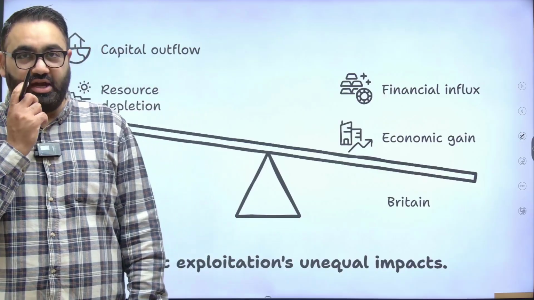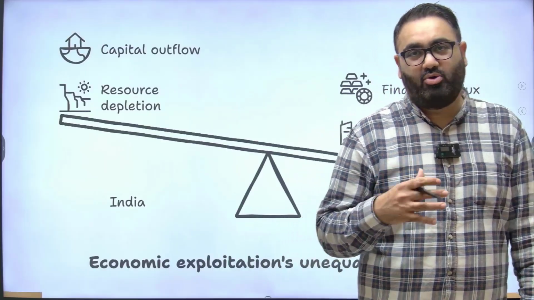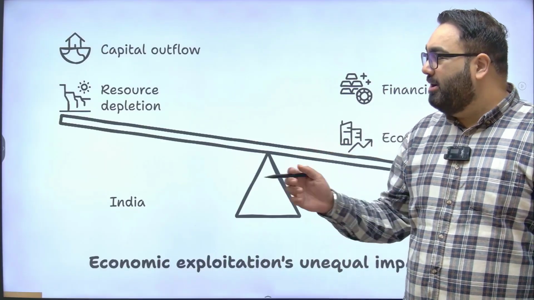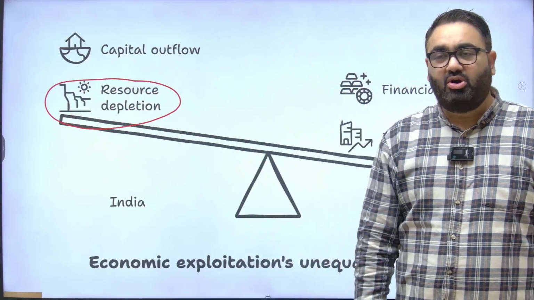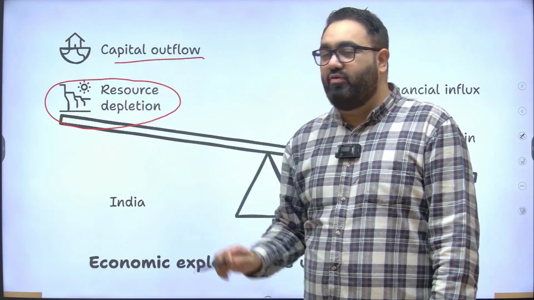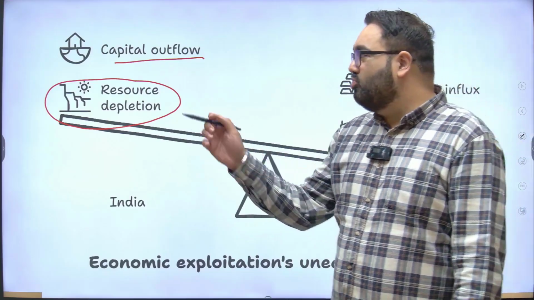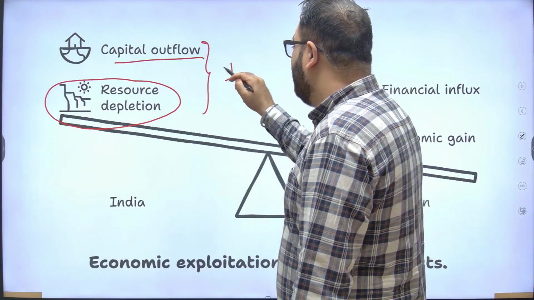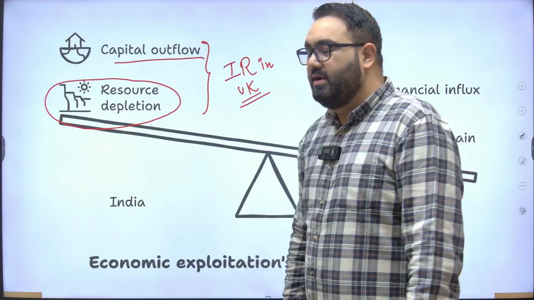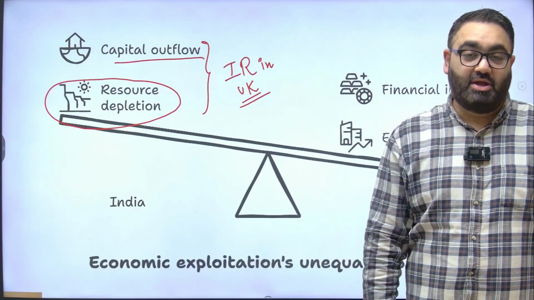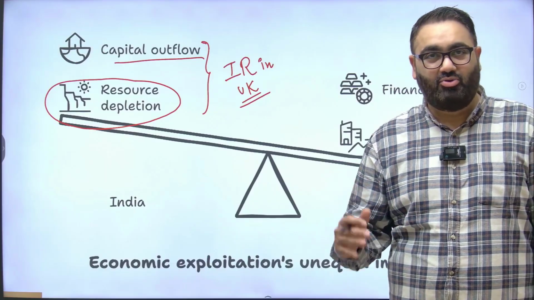If you look at how the British treated India, the idea was very simple. India was like that bank that they could exploit as much as possible. They made sure that they depleted as much resources from India as possible. They made sure that as much capital from India should outflow towards Britain as possible. And as I said earlier, there are multiple accounts to prove how India became the driver of the industrial revolution in Britain. If India was not a part of the British Empire, their industrial revolution journey would not have been as successful as it turned out to be.